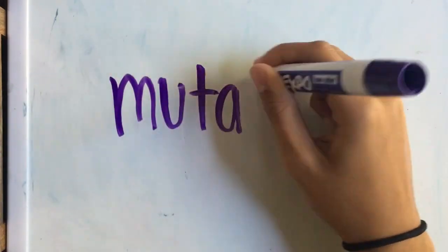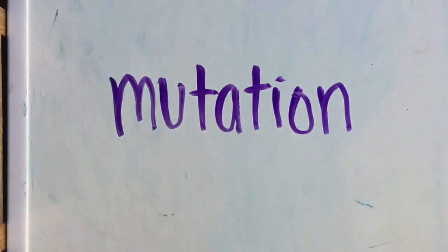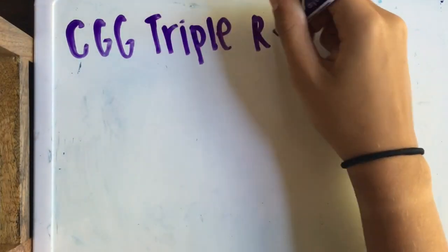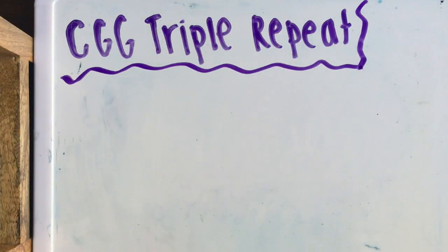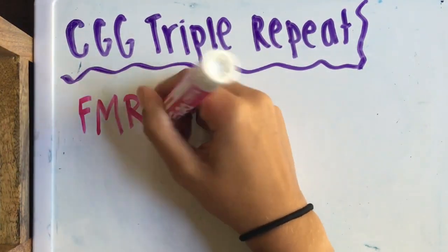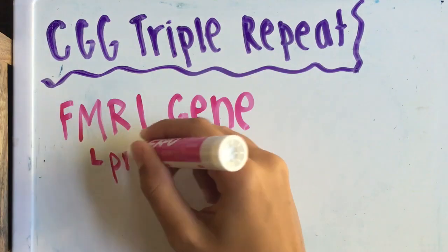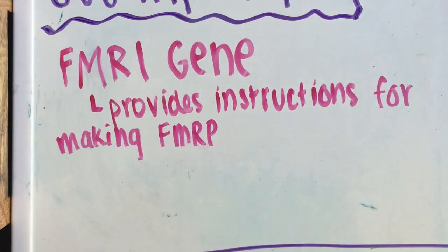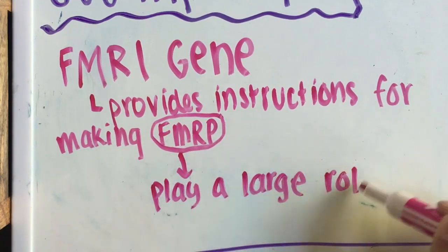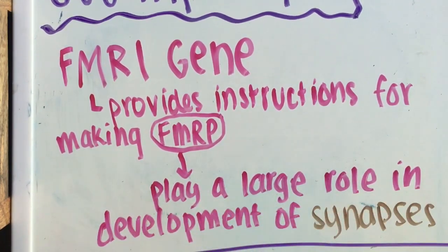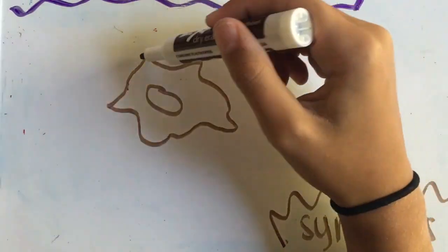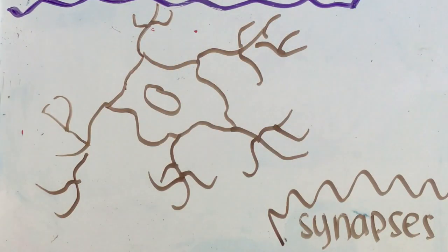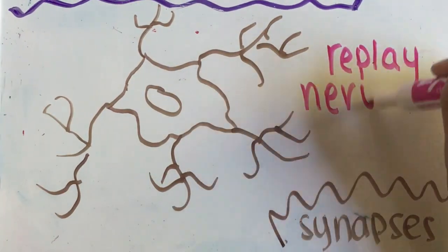Most cases of Fragile X syndrome are caused by a mutation in which a DNA segment known as the CGG triple repeat is expanded within the FMR1 gene. The FMR1 gene provides instructions for making a protein called the FMRP. This protein plays a large role in the development of synapses. Synapses are specialized connections between nerve cells and are critical for relaying nerve impulses.